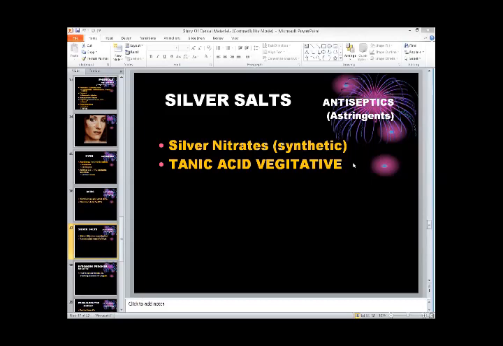There are mouthwashes available in the market with mild silver nitrate or mild effects of this tannic acid. These mouthwashes are very helpful for us in sensitivity of teeth.